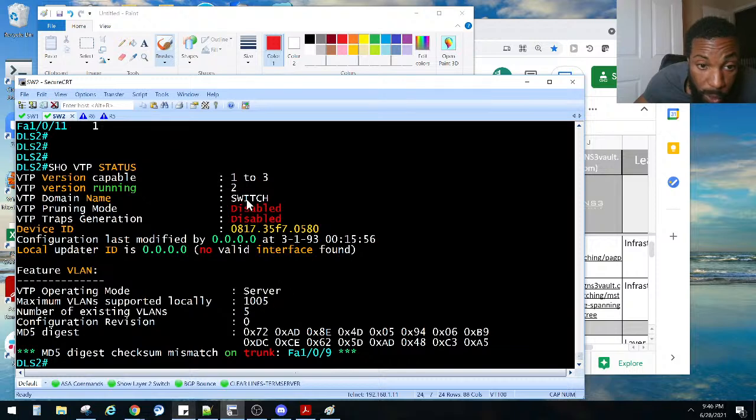The password was right here. We got an issue here. MD5 checksum mismatch on trunk 109. What is the issue? Is it the password? Do we have a password issue or something? Y'all let me know what y'all see, or what y'all think this is.